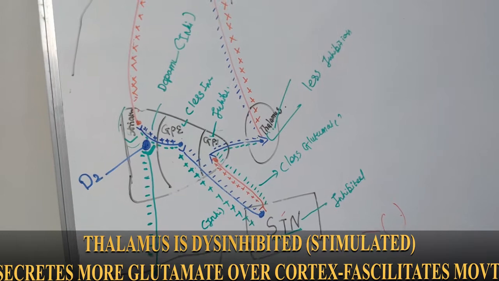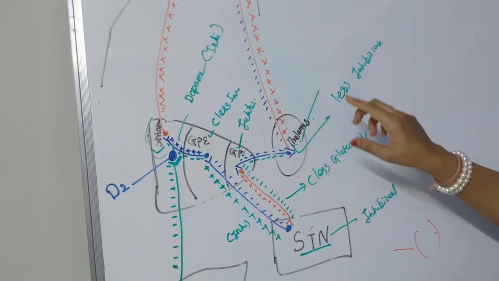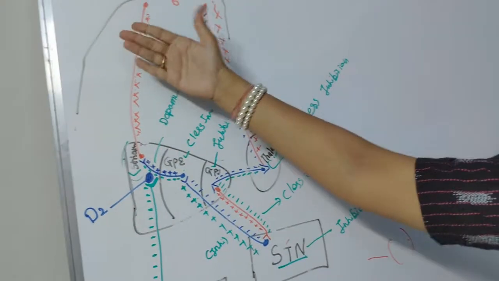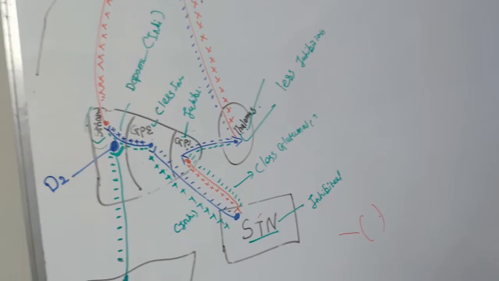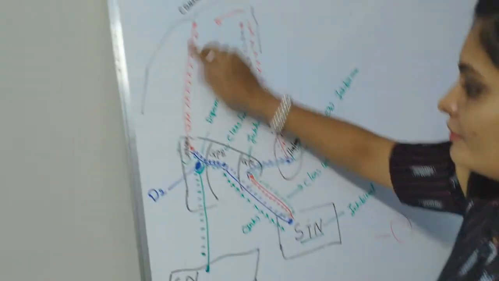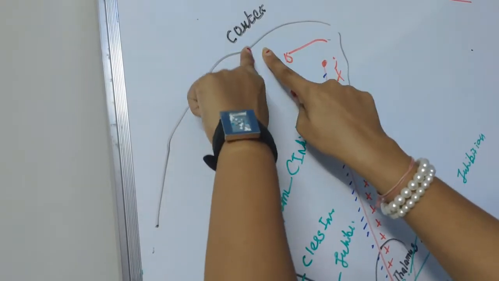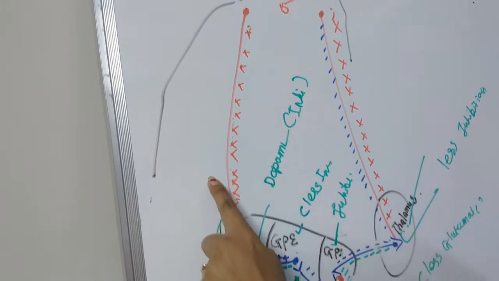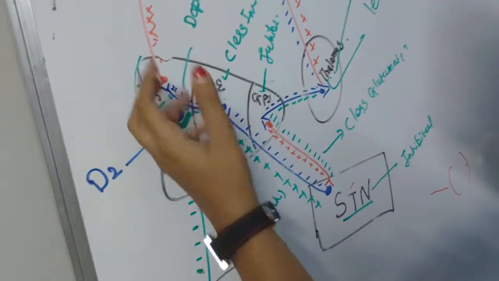You can see the action of this circuit in the indirect pathway is totally opposite to the action of the other circuit, because again we'll compare it. Do not look at the dopaminergic circuit; we compare it. This is the cortex. The cortex sends an excitatory signal to the striatum, so the striatum is stimulated, excited.